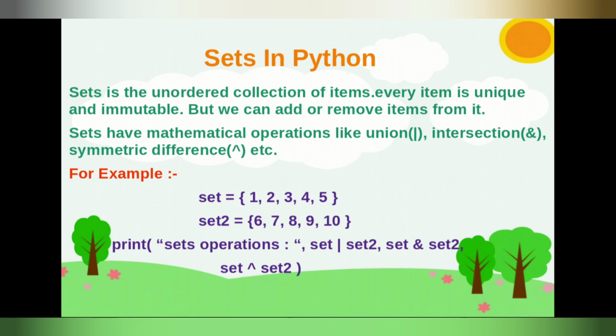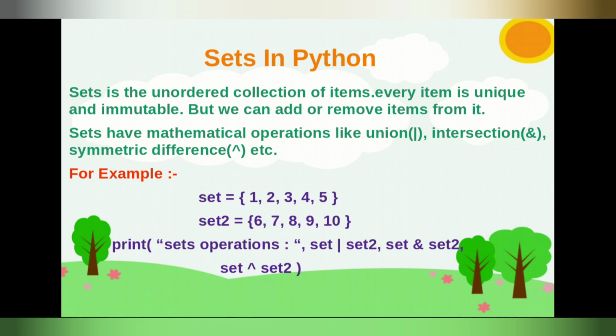We can add or remove items, friends. Sets have some mathematical operations like union, intersection, symmetric difference, etc. I will show you an example here. Set and set2 are the two sets, and I print them in the print statement. I will use all the mathematical operations here, like set union sign set2, set intersection set2, set symmetric difference sign set2.